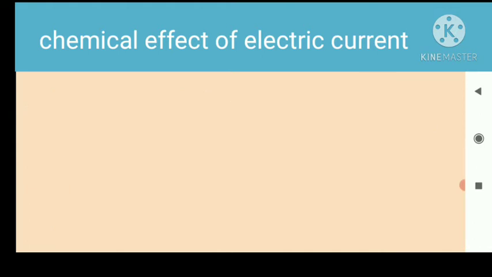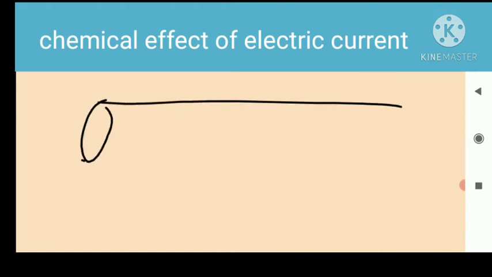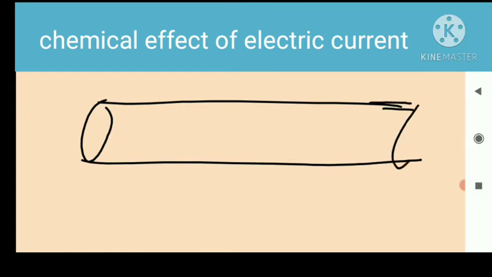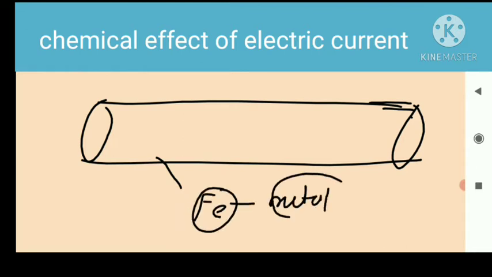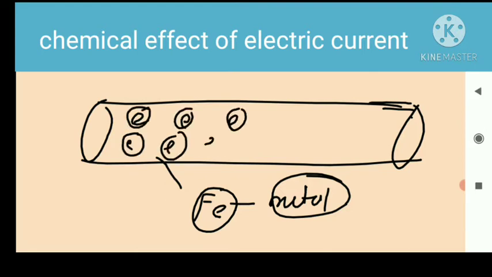So here we take an example: any wire. This wire is in cylindrical shape, and this wire is made of iron metal. All metals are good conductors of electricity. So there are many free electrons present inside this conductor, and electrons carry negative charge.